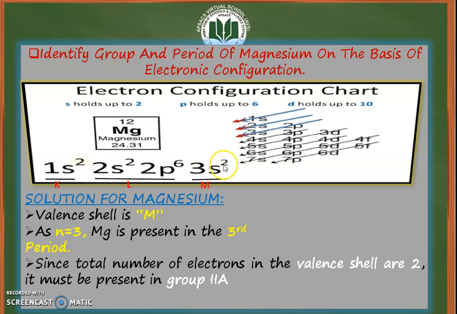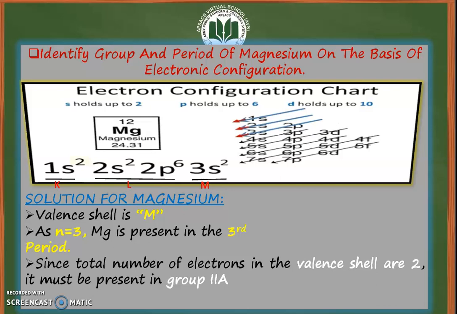Now what is the group number of magnesium? As we know, the valence electrons represent the group number. So the valence electrons present in magnesium are 2. Since the total number of electrons in the valence shell is 2, it must be present in group 2A. So we have concluded that magnesium is present in third period and group 2A of the periodic table.